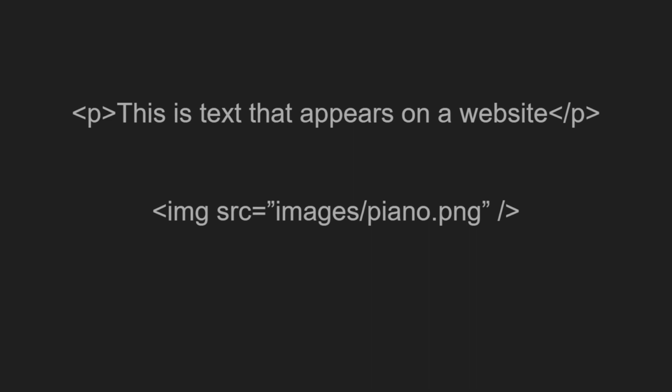Now, when it comes to building HTML templates, what we call the HTML that makes up a single web page, we have to nest pairs of tags inside each other, like tags and tags and tags. Also, we have things called attributes. For instance, this image tag has an src attribute, which gives the image the information it needs to know which image it needs to display.